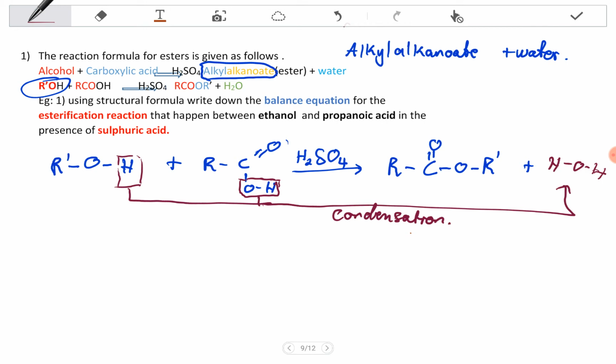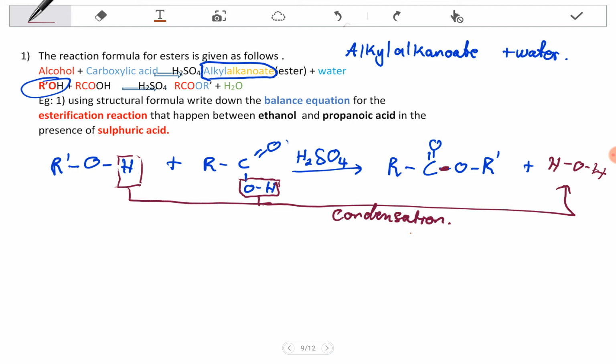So in order to get water, when you extract the two, let's take a look at this one here. You are left with RC double bond of oxygen, which is this one here, and one bond that was going down, which is this one now here. And for this one, when you extract hydrogen, you are left with OR prime, which is here. So that's how an ester is formed. It's formed by the combination of the carboxylic acid and alcohol.